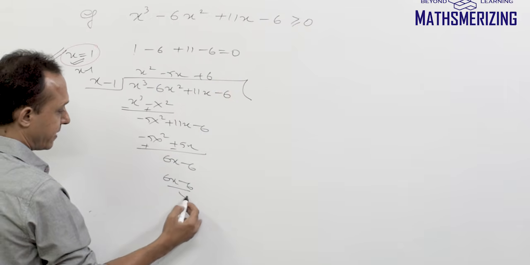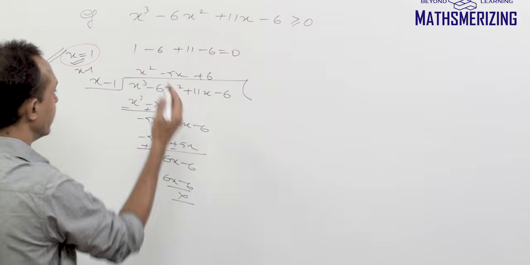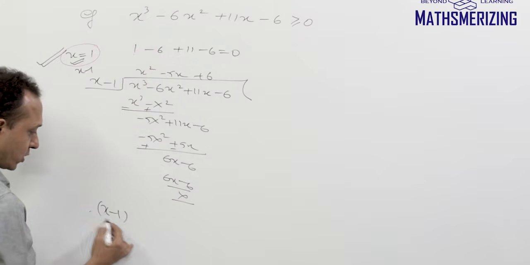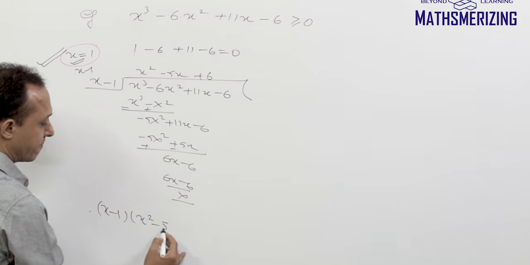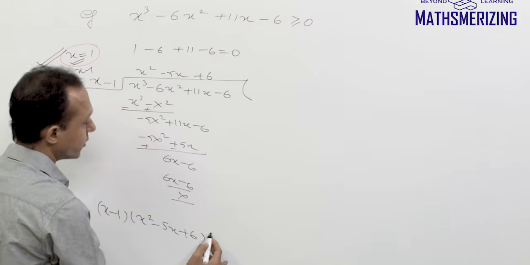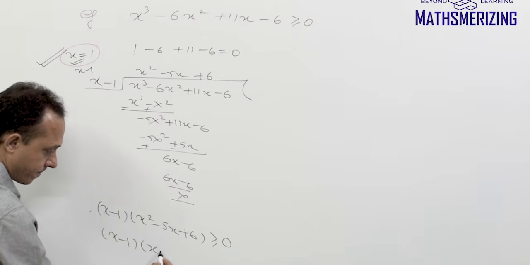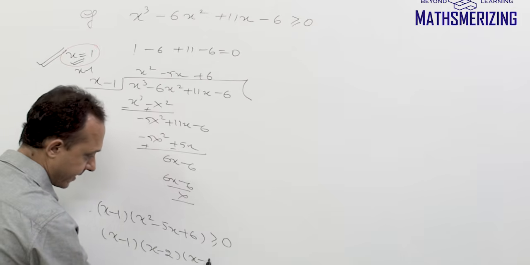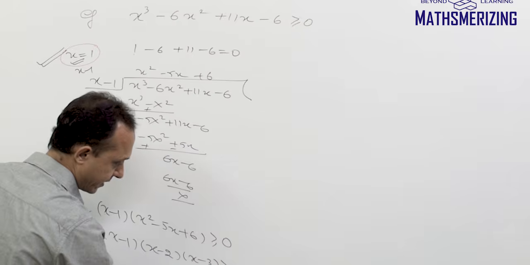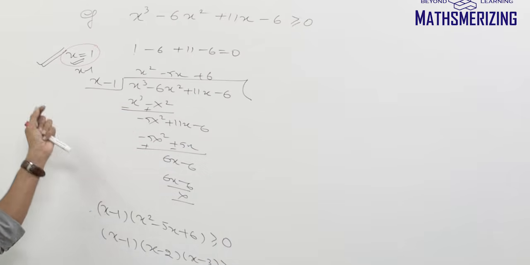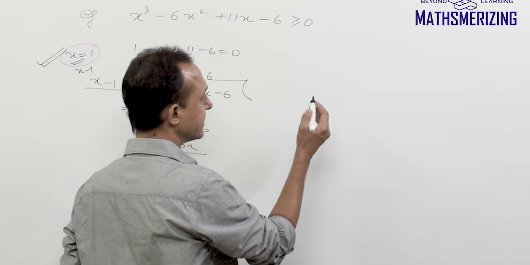So I can actually write this as x minus 1 times x square minus 5x plus 6 should be greater than or equal to 0. Or I can write x minus 1, x minus 2, x minus 3 greater than or equal to 0. So either we can find it using long division or we can find the roots using synthetic division.